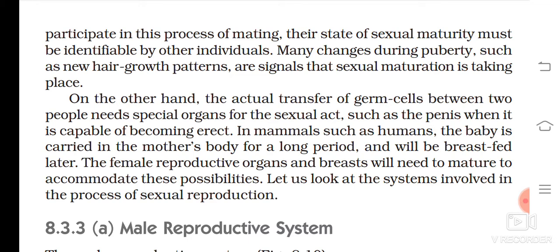In mammals such as humans, the baby is carried in the mother's body for a long period and will be breastfed later. The female reproductive organs and breast will need to mature to accommodate these possibilities. Let us look at the systems.